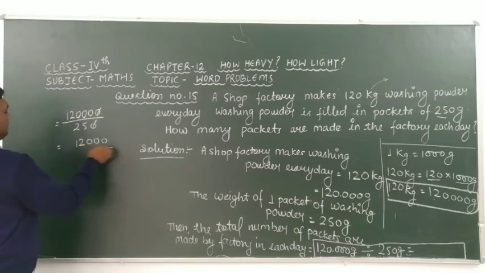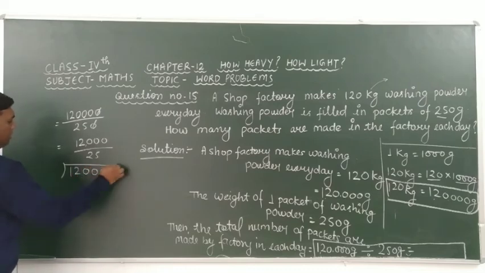Then we get 12,000 divided by 25. Here we have to take the division of 12,000 by 25. 25 fours are 100. After subtracting these, we get 0 minus 0 is 0, 2 minus 0 is 2, 1 minus 0 is 1, and 1 minus 1 cancels out.